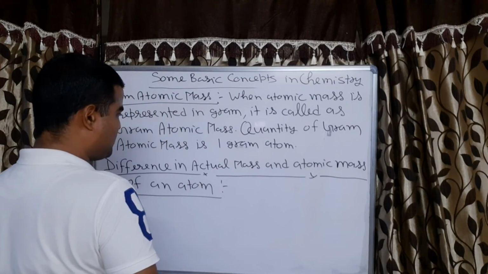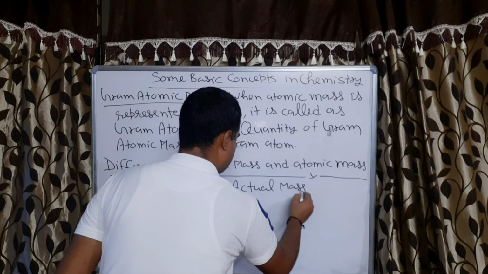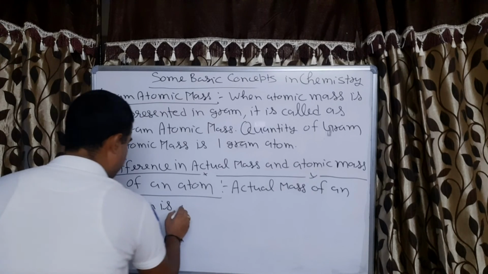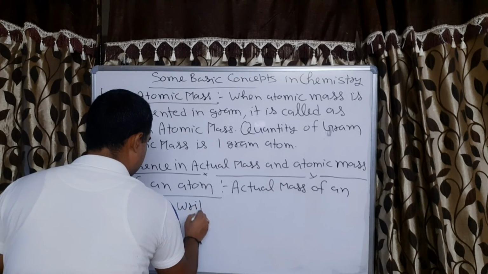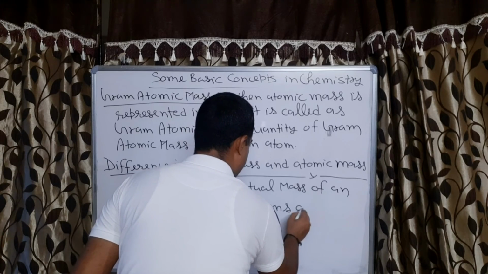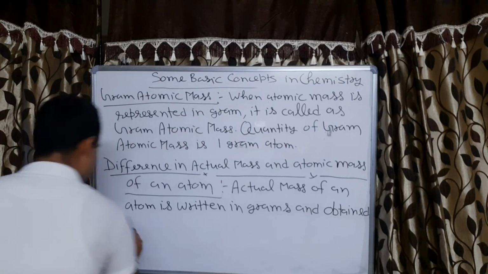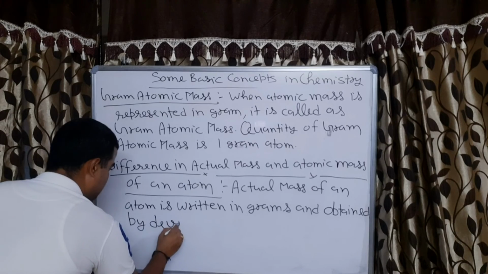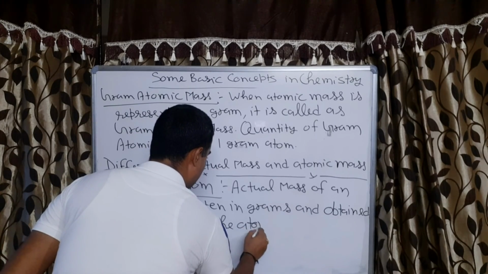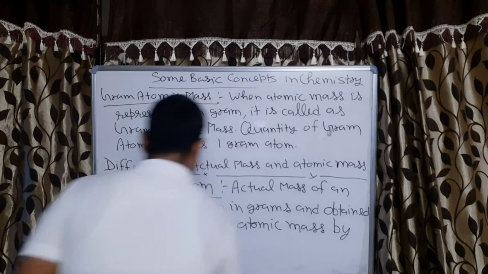So atomic mass I have already told you. Actual mass of an atom is written in grams and obtained by dividing the atomic mass by Avogadro number.